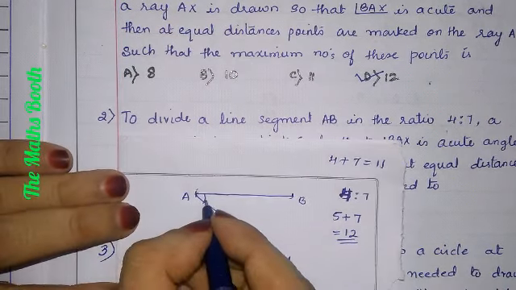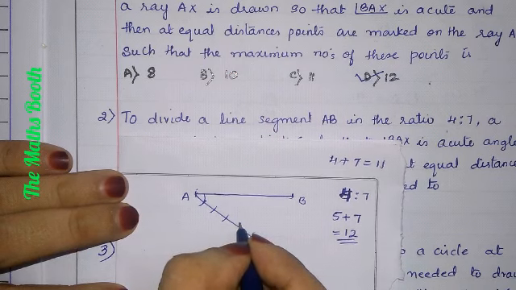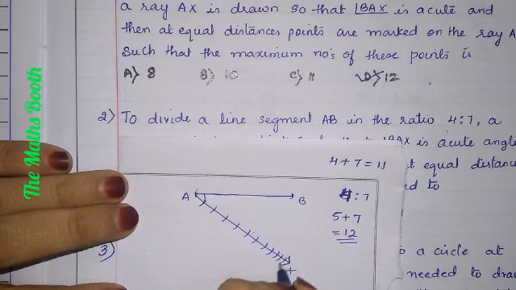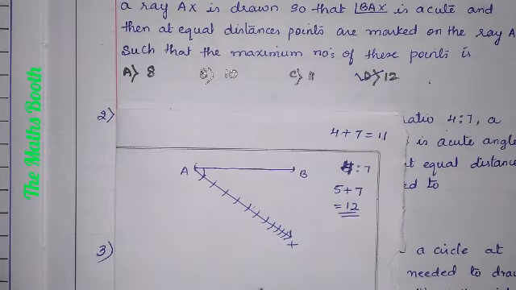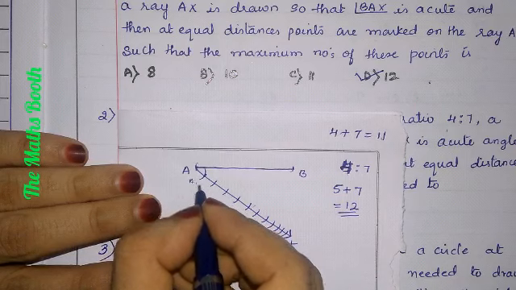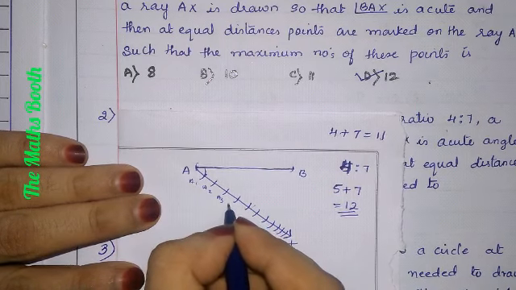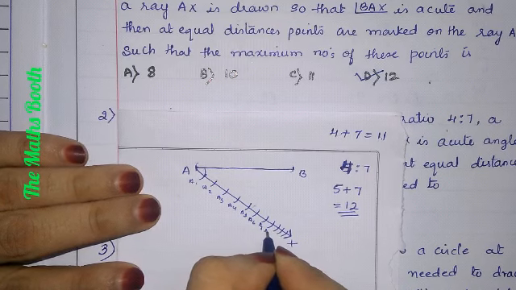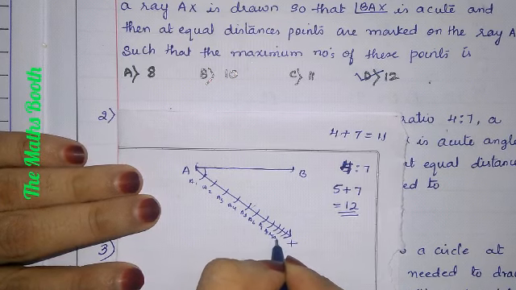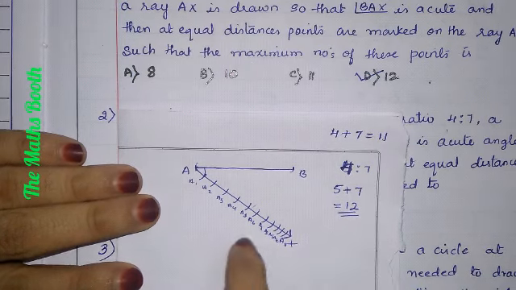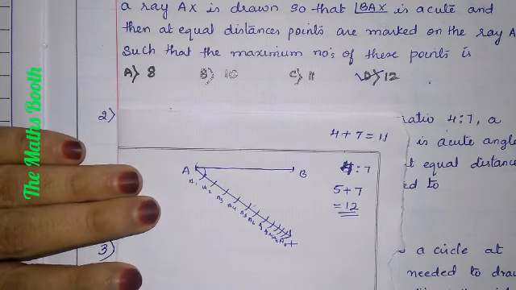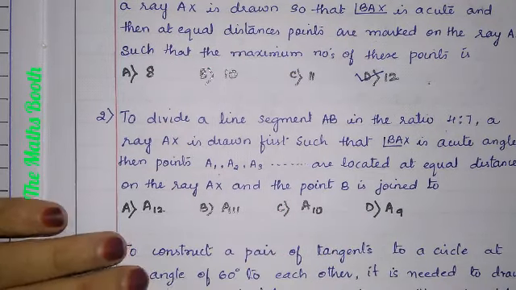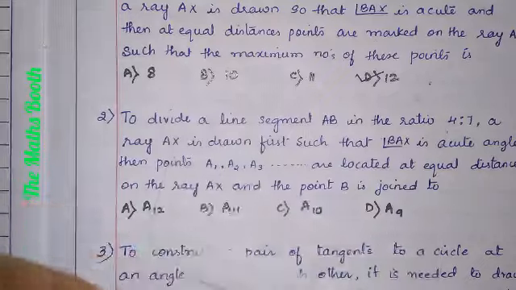I'll draw the 11 points. 1, 2, 3, 4, 5, 6, 7, 8, 9, 10, 11. Like this 11 points we will mark. That is A1, A2, A3, A4, A5, A6, A7, A8, A9, A10, A11. Last point is A11. So what they are asking: points located at equal distance on the ray AX.